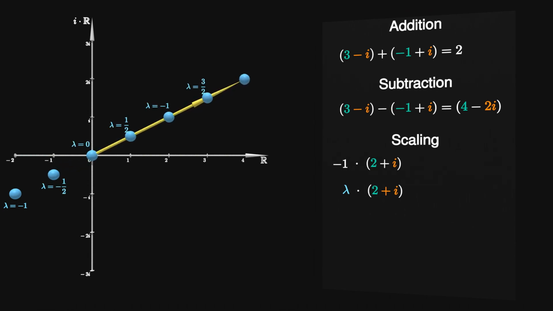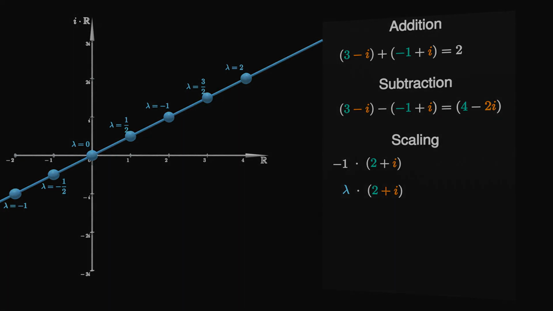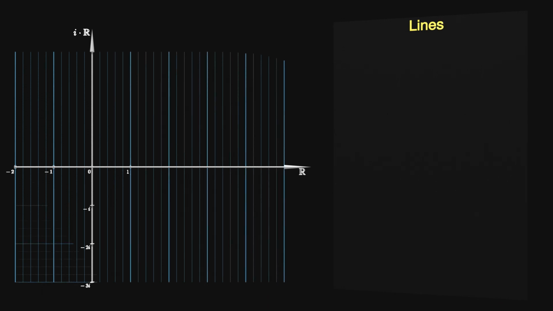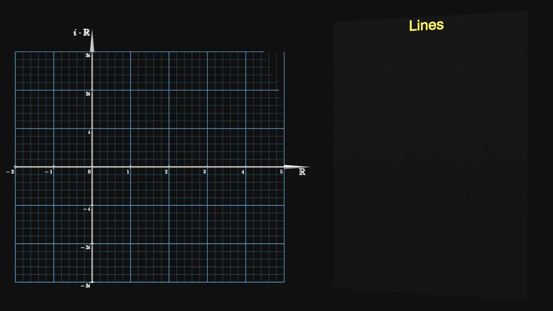Notice how every point on the line going through the origin and the complex number can be reached by scaling the complex number accordingly. Choosing a parameter lambda as the factor allows us to describe the line as a whole. We are now able to describe the unique line going through the origin and a given complex number. We can tweak this method in order to describe the line going through 2 general complex numbers.